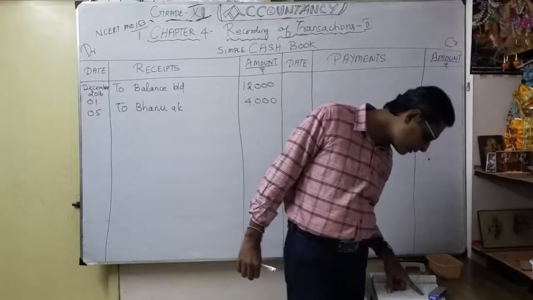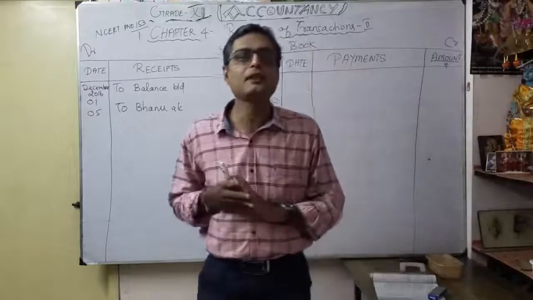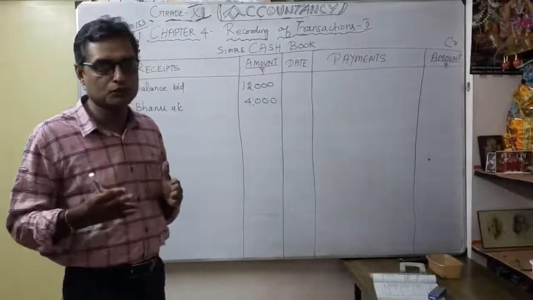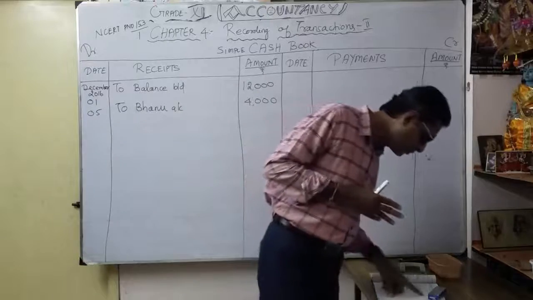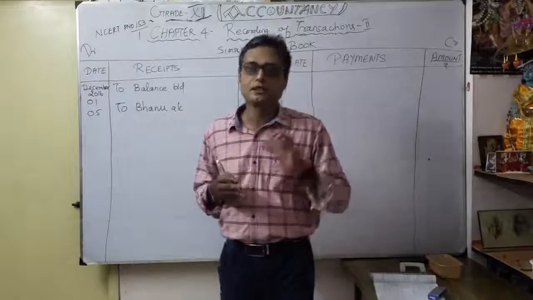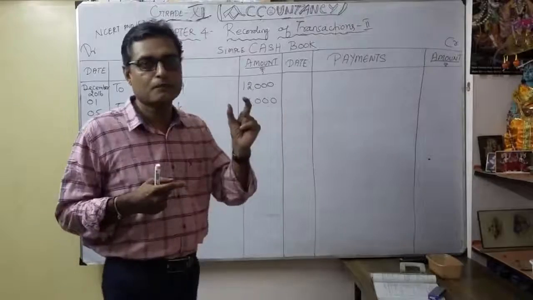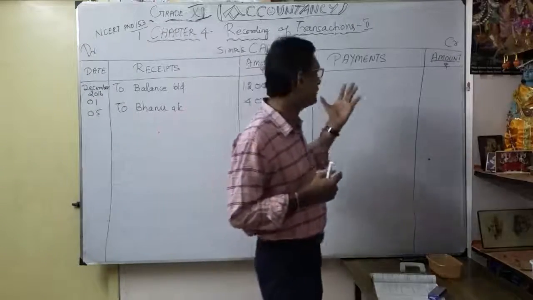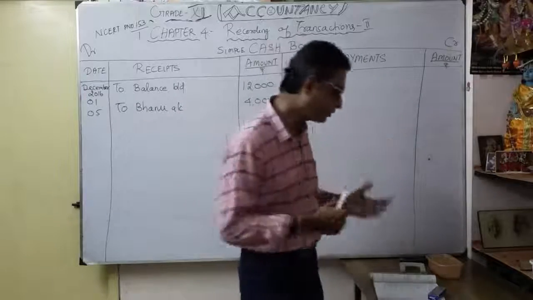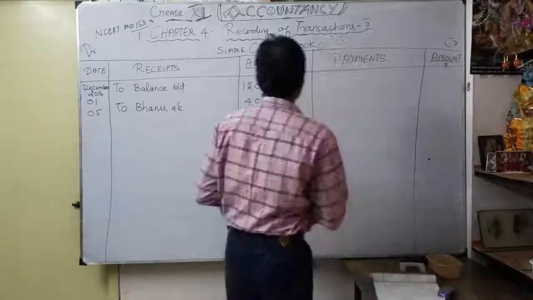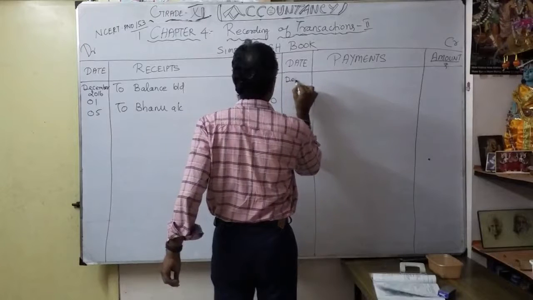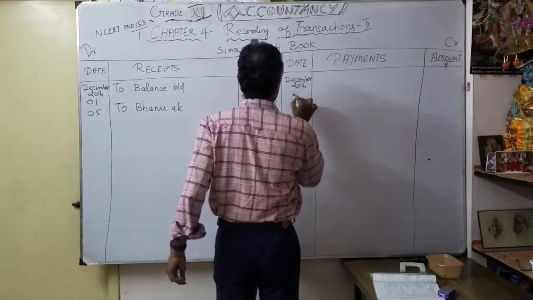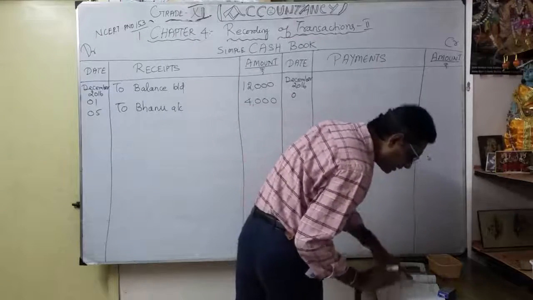Rent paid, December 7. What is the rent paid? You have to pass the journal entry. What is the entry? Rent account debit 2,000. So rent account debit, December 7, rent account debit 2,000 to cash account. Okay, so what you have to do? I'm going to write it on the credit side, payment. So rent is the payment. How to write? The date is 7, so I have to write December 2016. So the date is exactly 7.